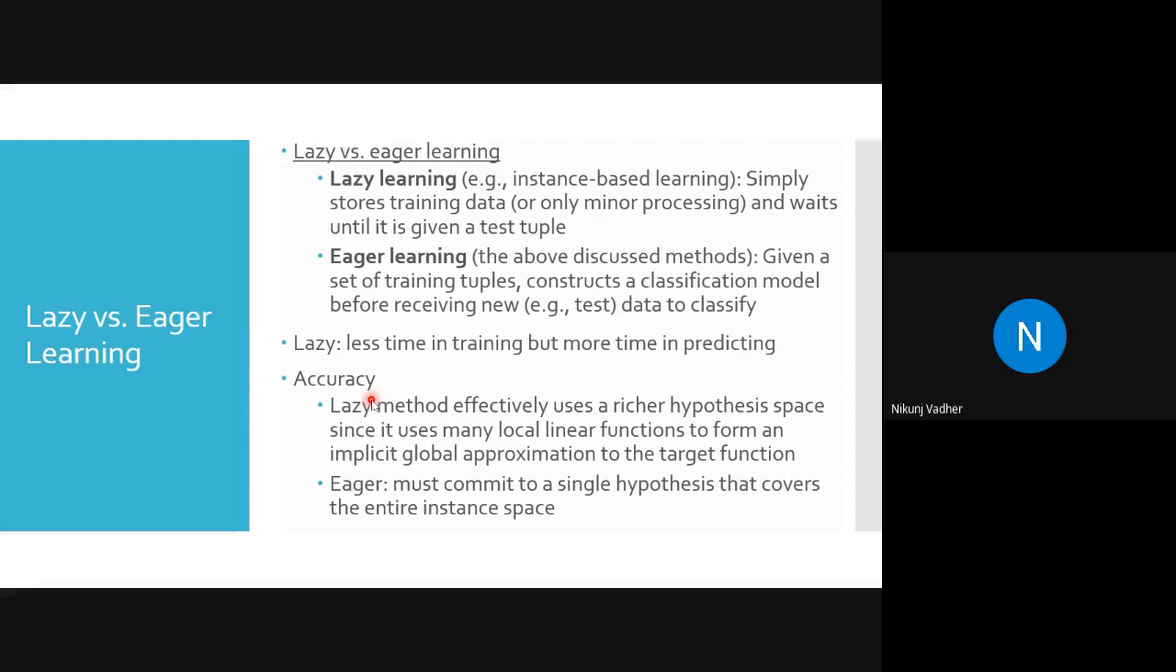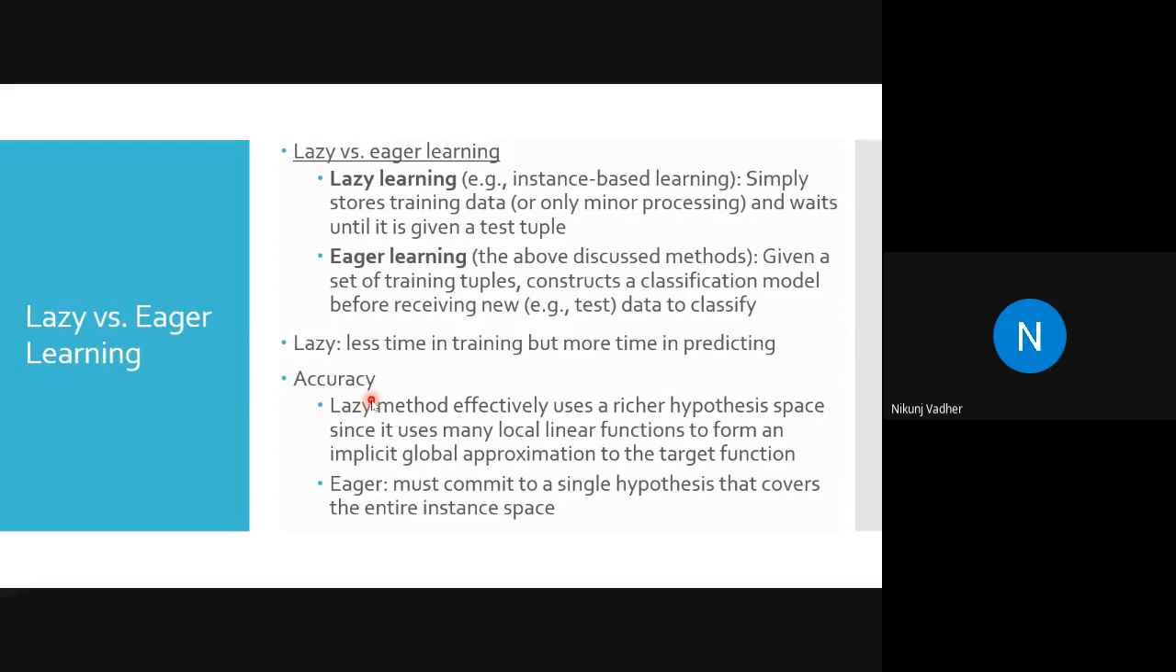But what is the downside? Dynamic people will take more time. It will take more time for preparation. Why? Because every time they will start learning. While in case of eager learning, they are already trained, so they will start using whatever they have learned.